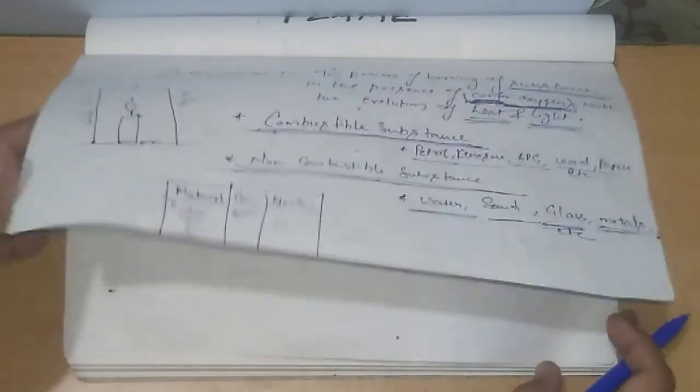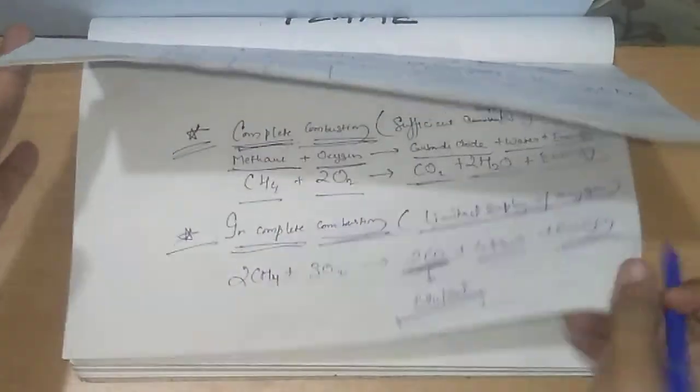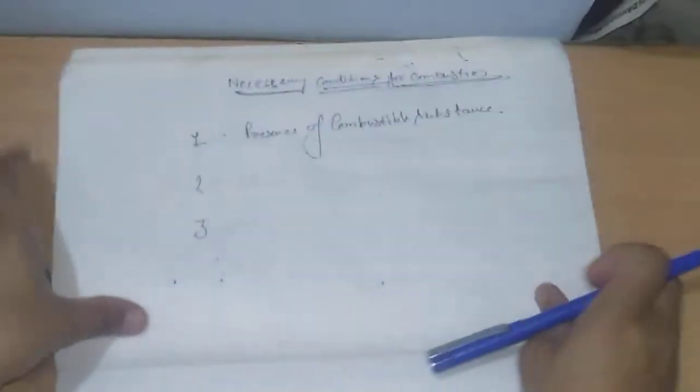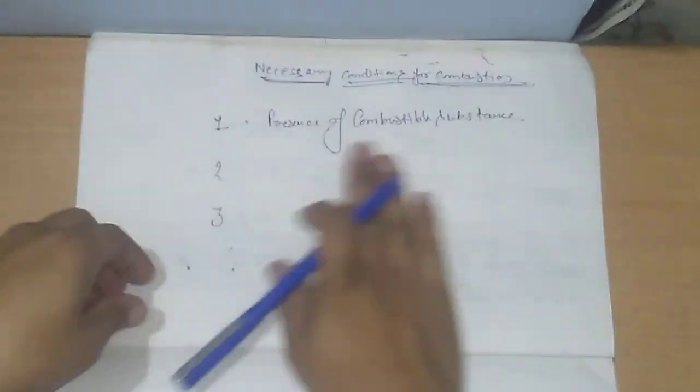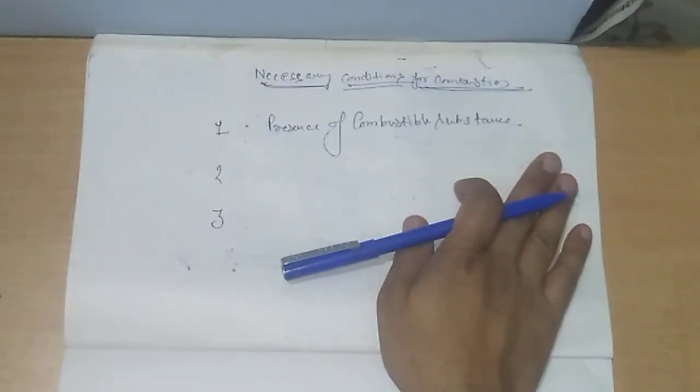So basically, the presence of combustible substances is the first prerequisite of combustion. Clear? Presence of combustible substances is a must.